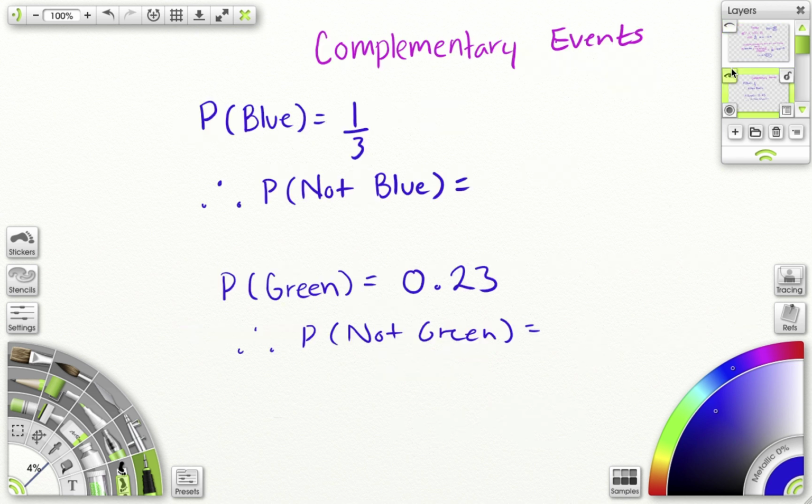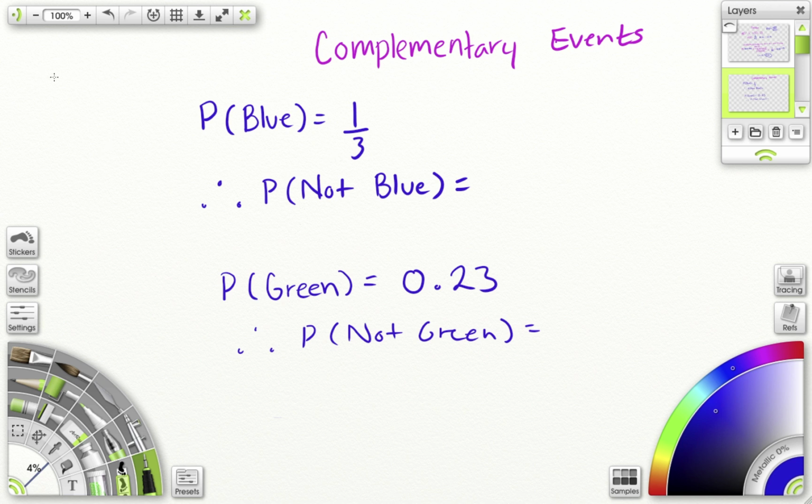Okay, today we're going on to complementary events. Let's say there's 3 counters in a bag, one of them is blue, one is yellow, and one is red. We found out the probability of drawing a blue counter is 1 in 3. Now we're looking at the probability of getting something that's not blue, the opposite or the complementary event. Remember when we did complementary angles? Complementary, opposite. So we're looking at the probability of not drawing a blue.